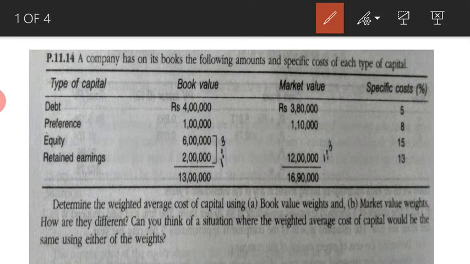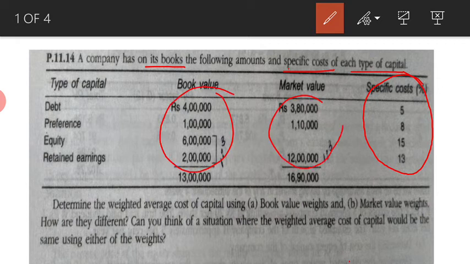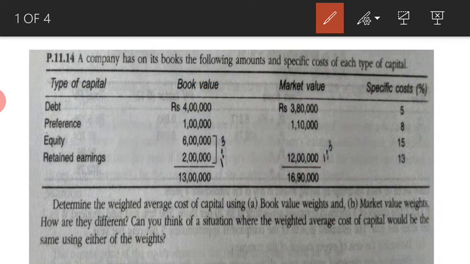A company has on its books the following amounts of specific costs for each type of capital. The best thing about this particular problem is that specific costs are directly given to us. So here we need not calculate the specific cost for each source of capital, and the book values as well as market values are also given to us. So this is a pure problem where we directly go for the table and calculate the weighted average cost of capital.